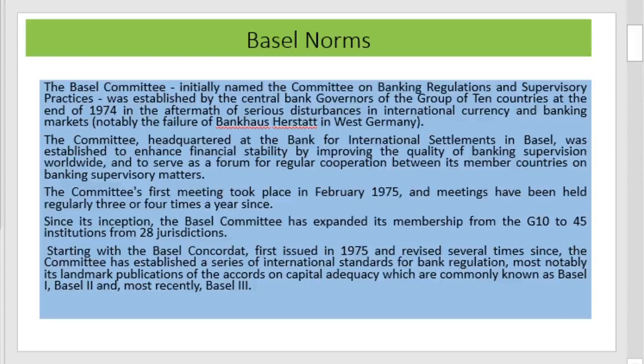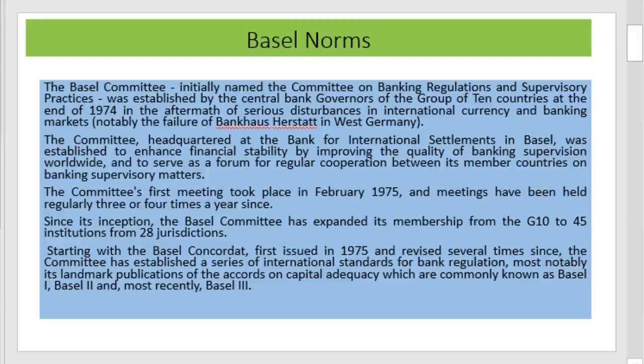That is, it was established in 1974. The name was not Basel Committee initially. It was introduced by G10 countries in 1974 when the countries faced the problems of international currency and banking markets.